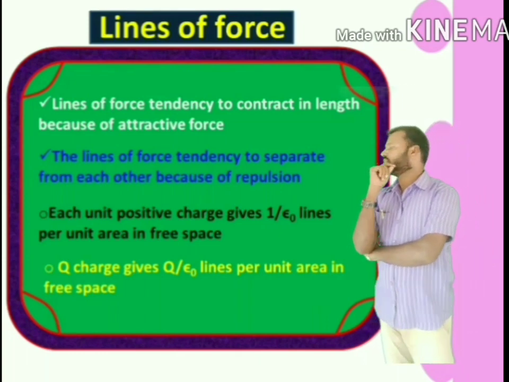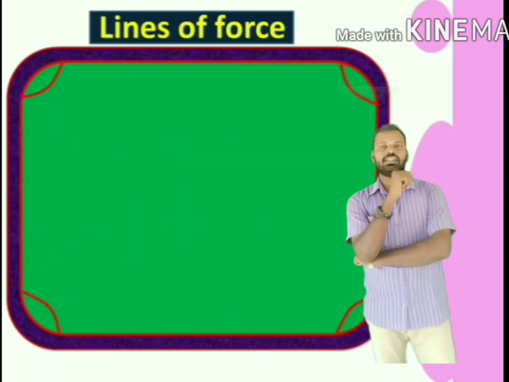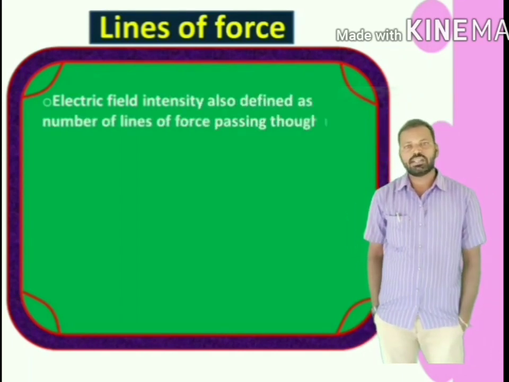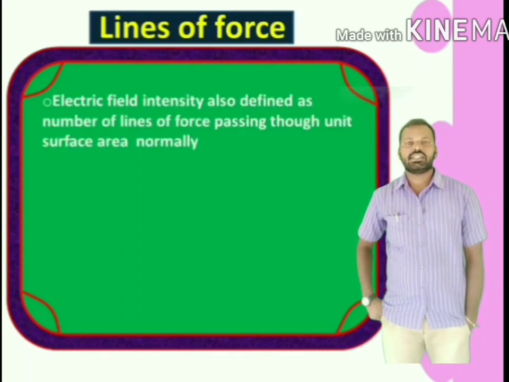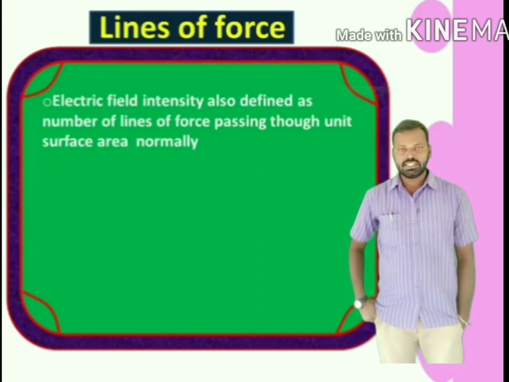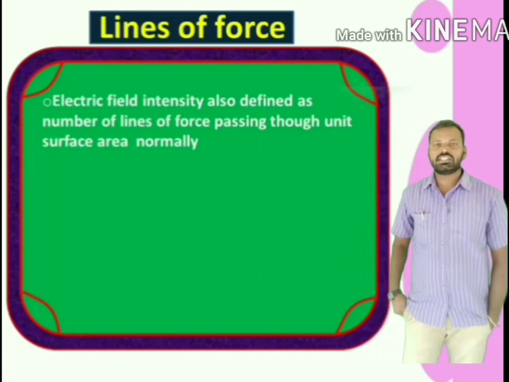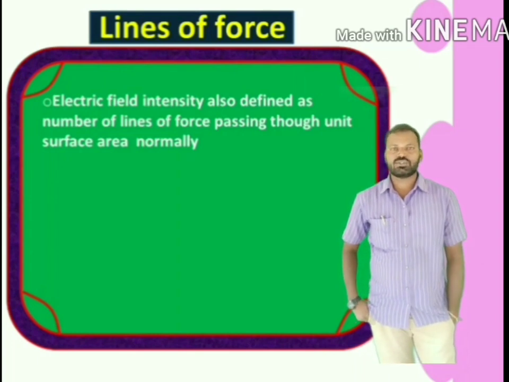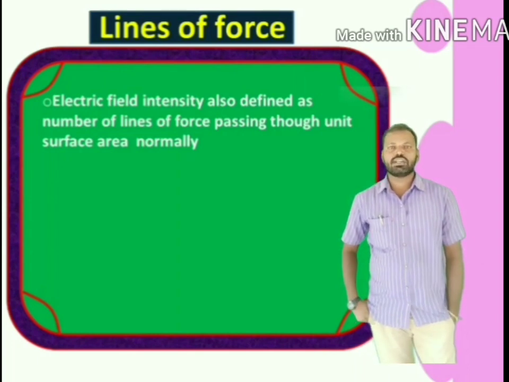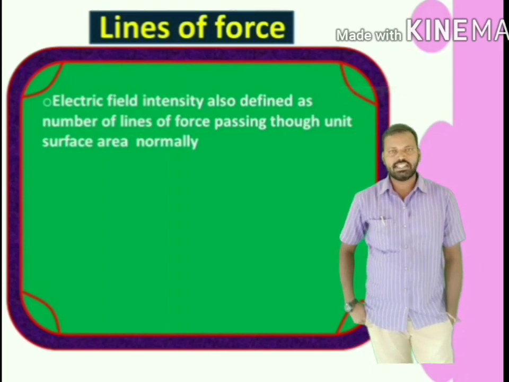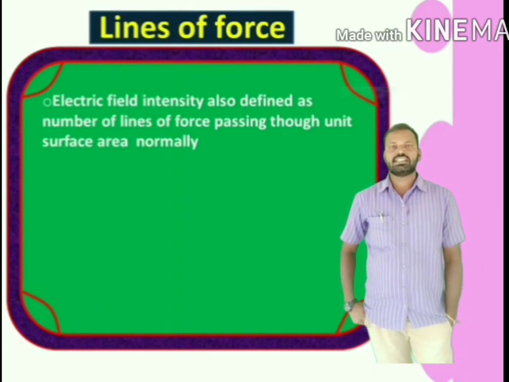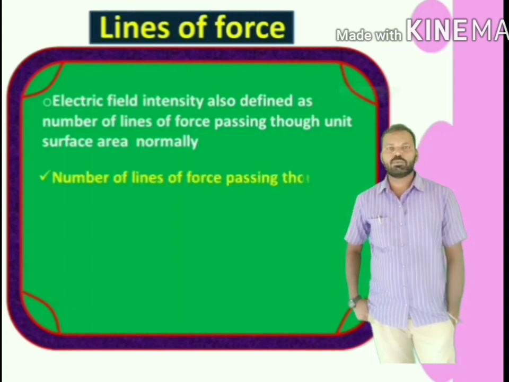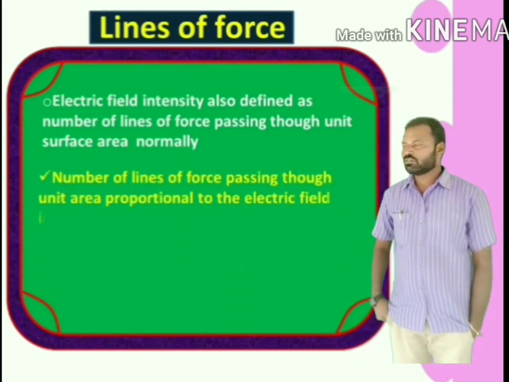The electric field intensity is also defined as the number of lines of force passing through unit surface area normally. That means electric field intensity can also be defined using electric lines of force. Electric field intensity is proportional to the number of lines of force.